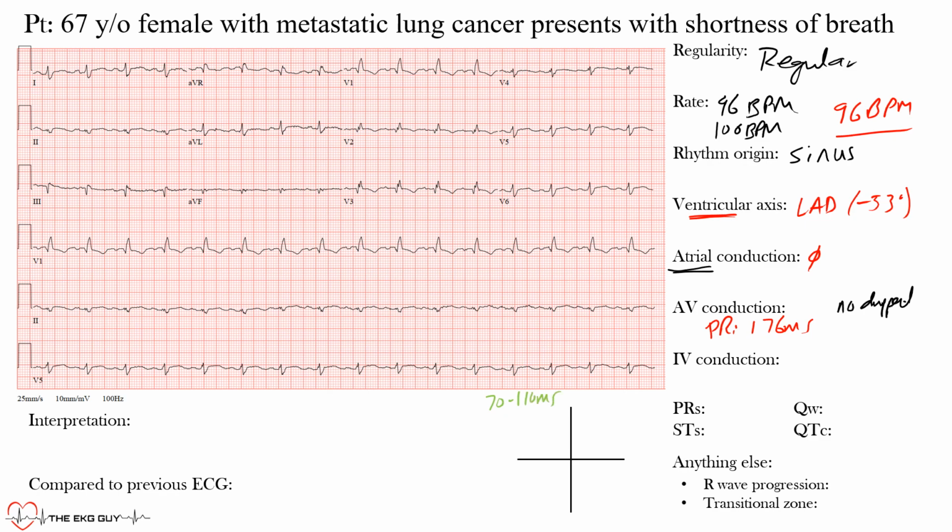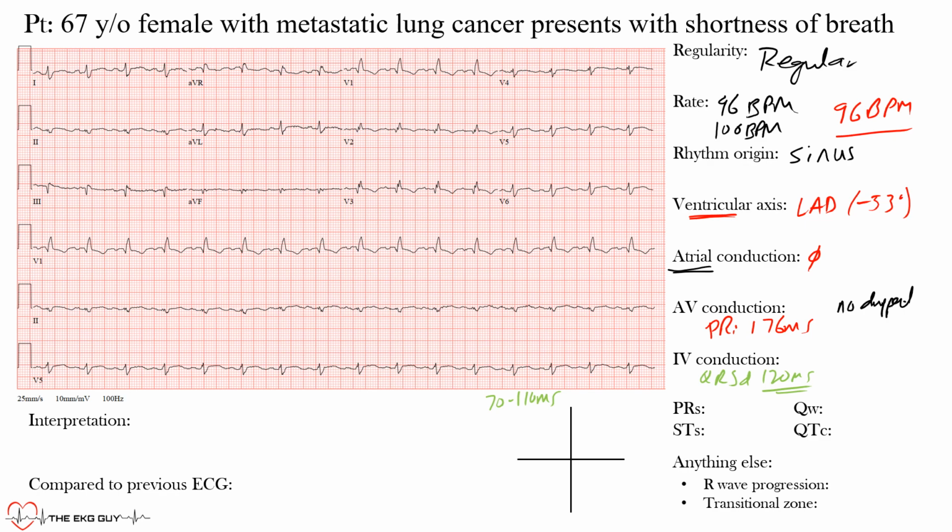Now we said earlier that the QRS duration here was 120 milliseconds, and we would consider that on the upper range, if not prolonged. So this is a prolonged QRS duration. We would call this intraventricular conduction delay, because it reaches that point.